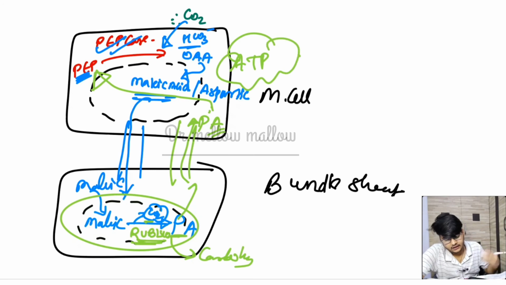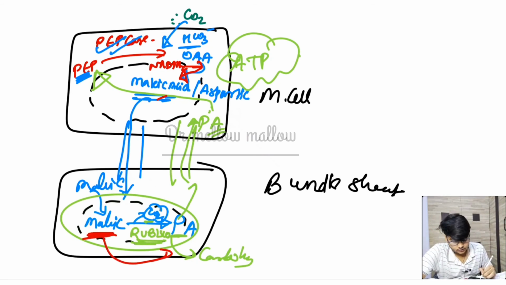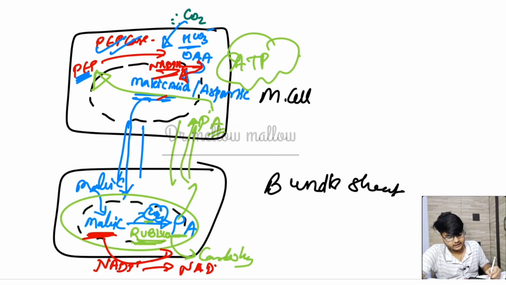Now the examiner might ask a very deep question: in the conversion of OAA to malic acid, we need NADPH2, because there is a reduction of OAA to malic acid. But in the simultaneous conversion of malic acid to pyruvic acid, NADPH2 is formed from NADP plus. So ultimately, whatever NADPH2 is utilized here is cancelled by the production of NADPH2 here, so this has no net effect.